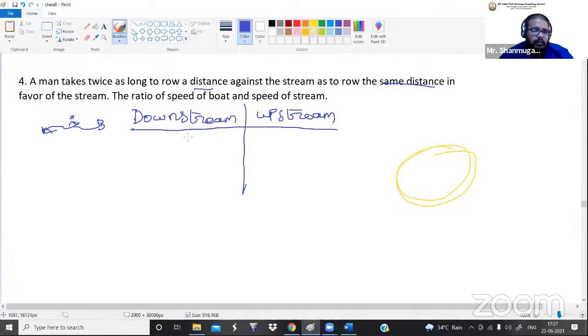What is the distance of downstream? We don't know, because they have not mentioned it, but both the distances are the same. So let me assume it is x kilometer, and the upstream distance is also x kilometer.